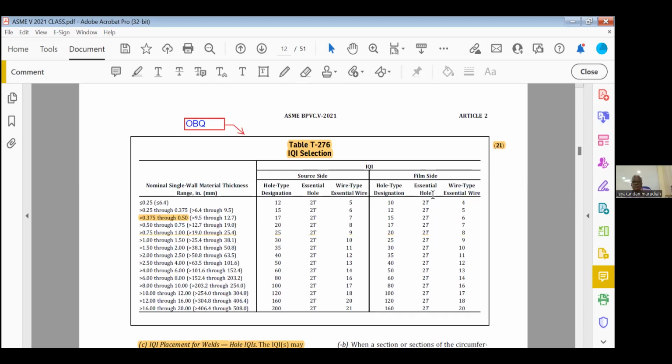You know, this is also important. What is the essential hole? Whether it is film side or source side, it is always 2T. This is a closed book question. Which is the essential hole when you are using hole type IQI? The answer is 2T. 2T must be visible. When 2T is visible, naturally 4T will also be visible because it is a higher diameter. 1T is not mandatory.